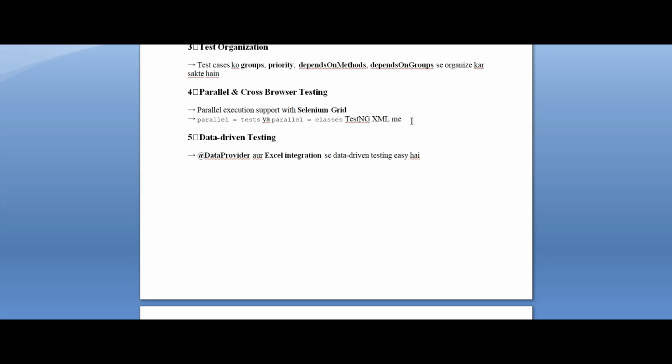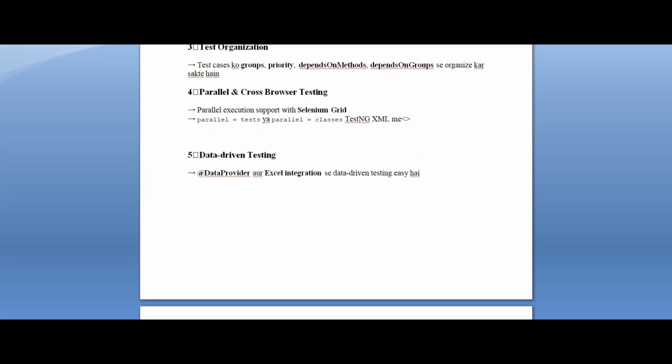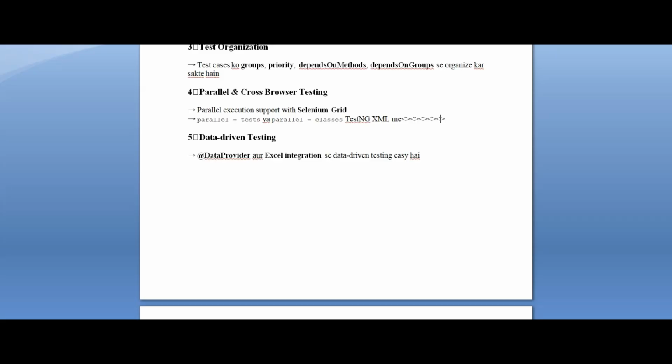Here you have one tag, parallel equal to tests or thread count equal to 4, then the 5 classes which you want to run, and then all the classes inside this, and you close the parallel tag. In this way you can run parallel execution. Cross-browser testing is also possible.